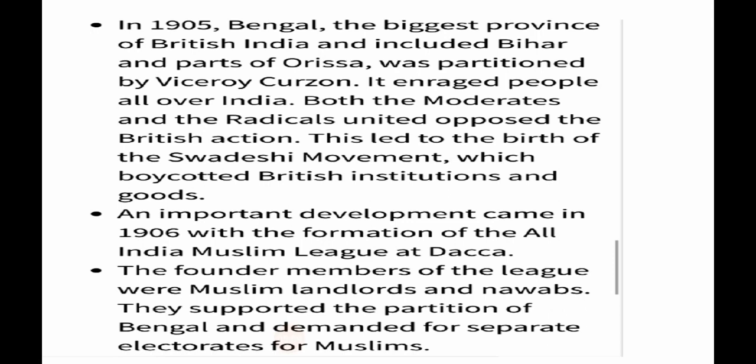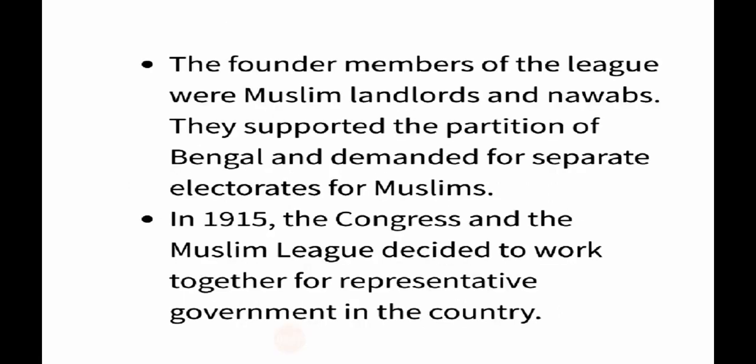An important development came in 1906 with the formation of the All India Muslim League at Dhaka. The founder members of the league were Muslim landlords and the Nawabs. They supported the partition of Bengal and demanded separate electorates for the Muslims.